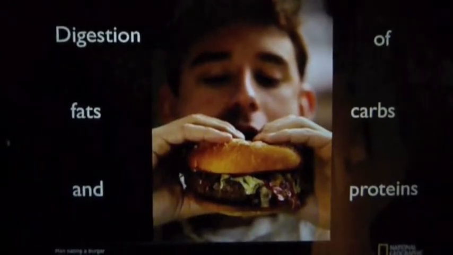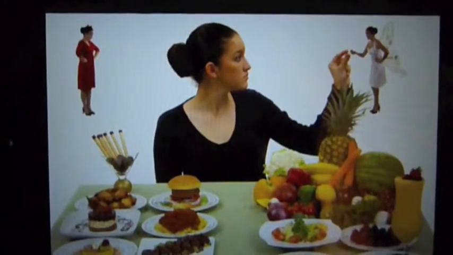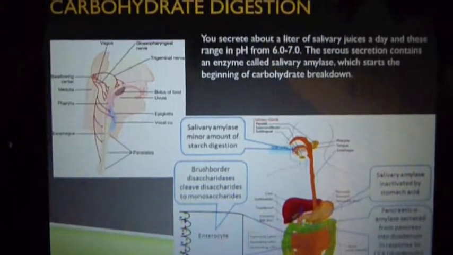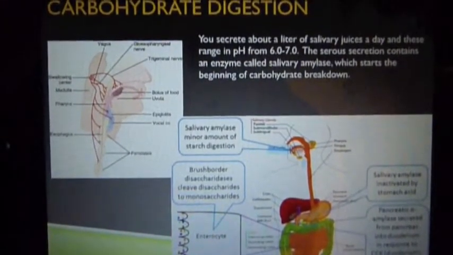Today we're going to discuss the digestion of carbs, proteins, and fats. I will first address carbohydrates, which begin their digestive process in the mouth. The average person secretes about a liter of salivary juices a day that range in pH from 6.0 to 7.0.